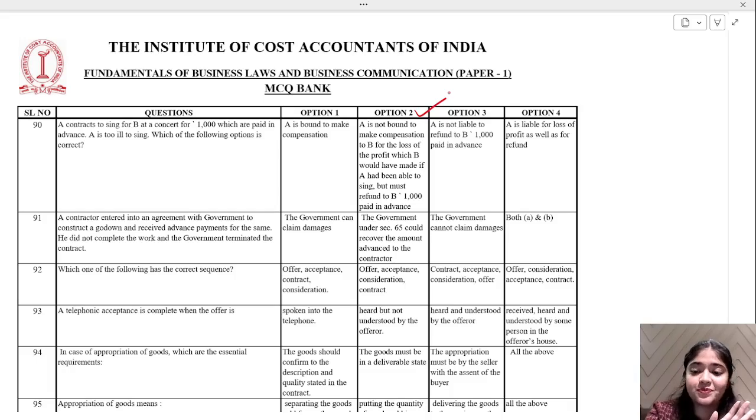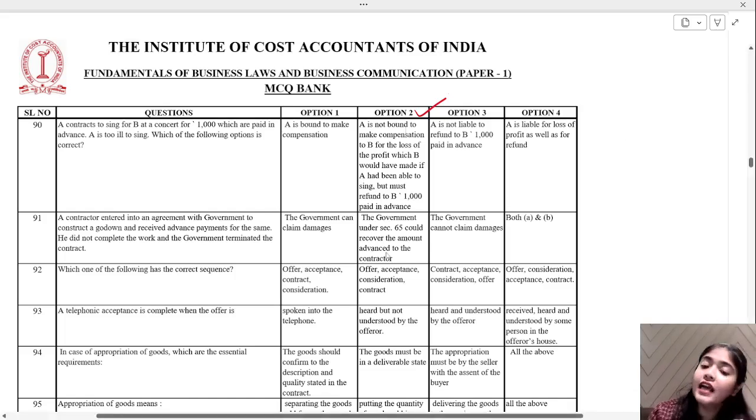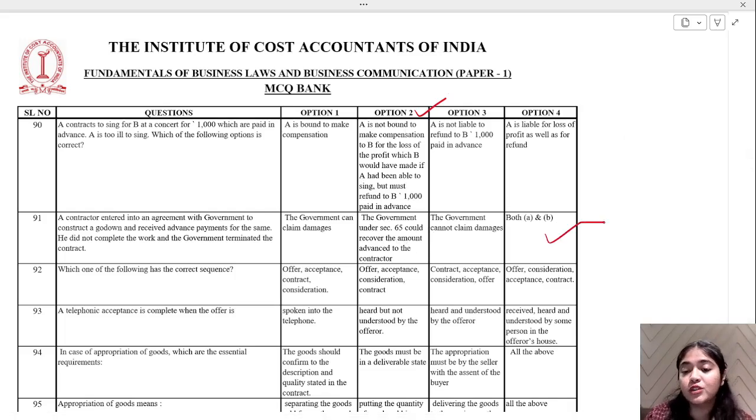Okay. Now, correct. Let's go ahead. A contractor entered into an agreement with the government to construct a godown and received advance payments for the same. He did not complete the work and the government terminated the contract. Now, the government can claim damages because he did not complete the work. Government under section 65 could recover the amount advanced to the contractor, cannot claim damages. They can definitely claim damages, and can also recover the amount advanced. So that's option 4, both A and B.